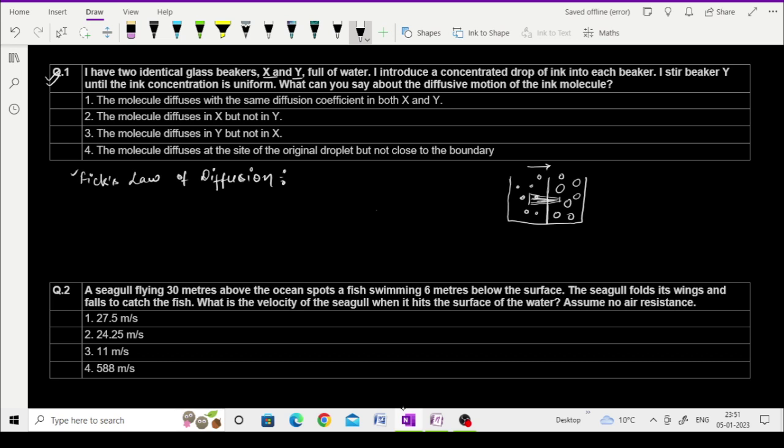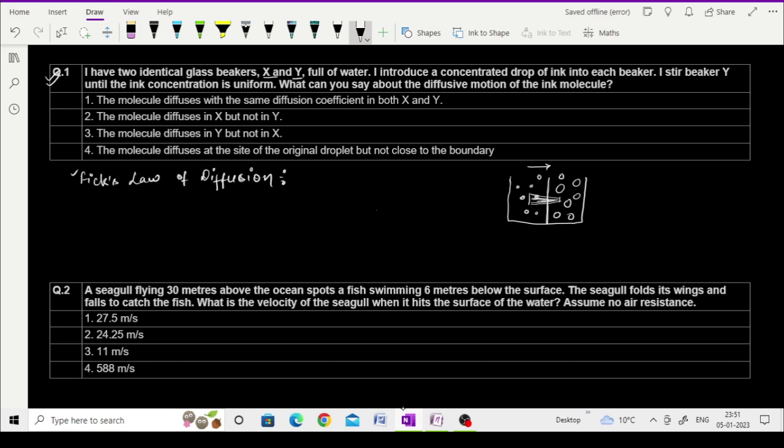If the movement of the particles occurs along the concentration gradient, then the process is called diffusion. So Fick made a law on this,